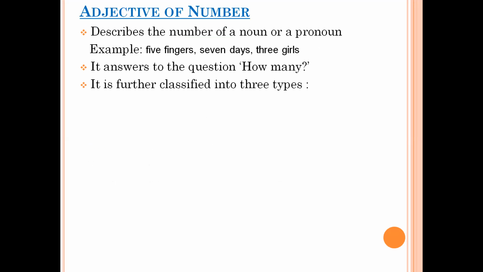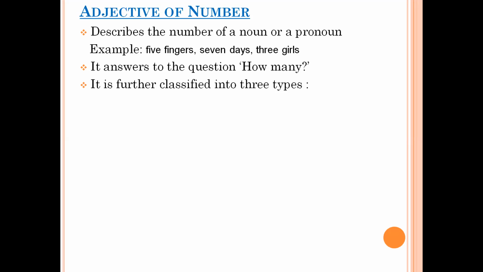Then the next one is adjective of number. It answers the question how many. Adjective of number describes a countable noun or a pronoun. It can never be used with uncountable nouns. For example, 5 fingers. Here, 5 is an adjective of number. 7 days, again 7 is an adjective of number. It is telling us about days. 3 girls. How many girls? 3. So again, girls is a noun and 3 is talking about the number of girls.